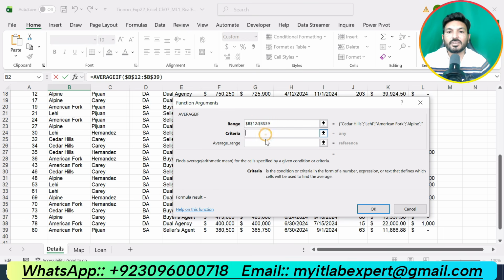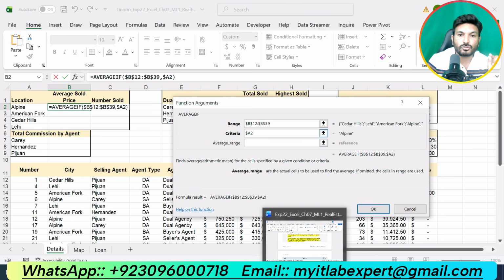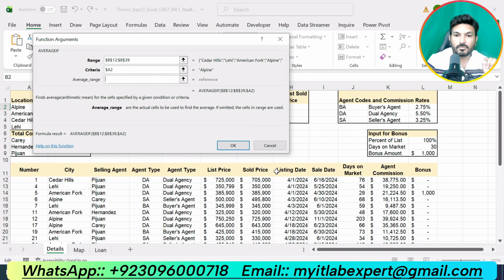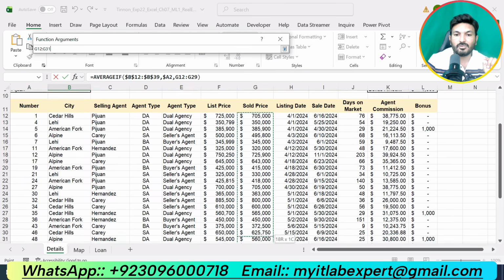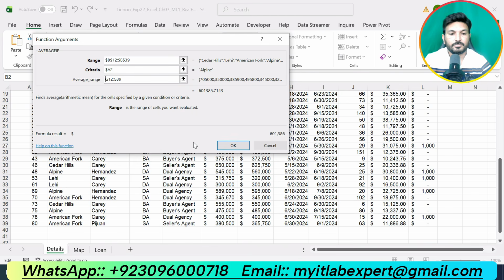Okay, now our criteria is given in cell A2 and we are supposed to use a relative reference for this. Okay, now we are supposed to calculate the average sold price, so our average range will be the sold price column, that is G12 up to G39. Okay, we are calculating the average sold price for the city of Alpine.